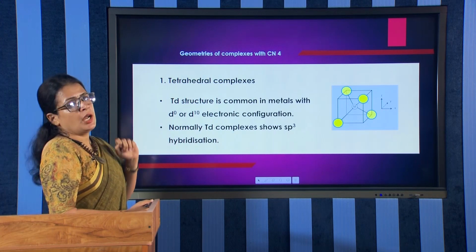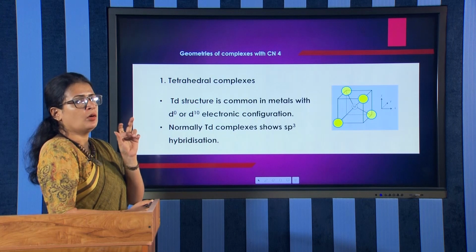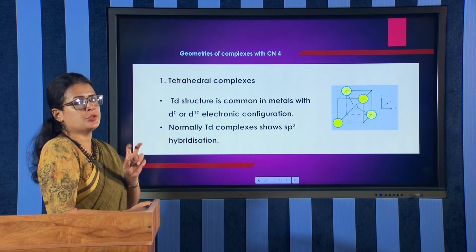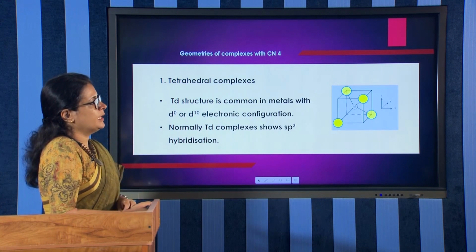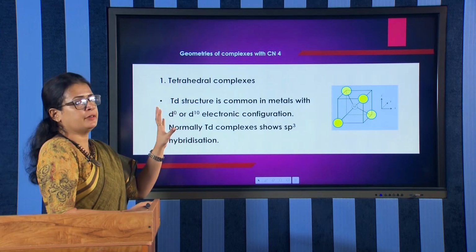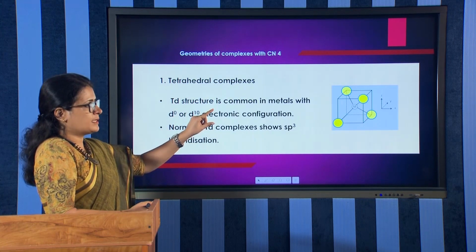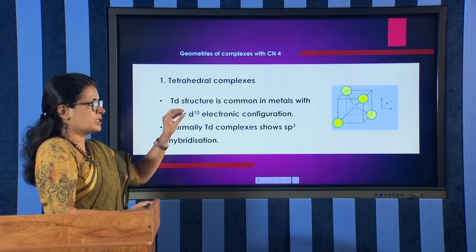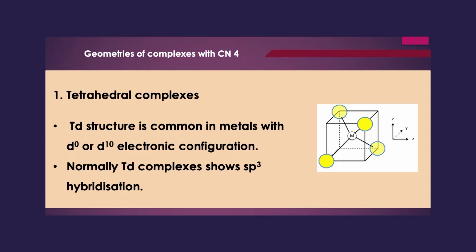First, in the case of tetrahedral complexes, meaning the complex has a tetrahedral geometry. See the figure of a tetrahedral complex. The complex has a central metal atom at the center of that cube, and to the central metal atom 4 ligands are attached. See the arrangement of ligands, it forms a tetrahedral geometry. All the ligands are at the 4 corners of a regular tetrahedron.